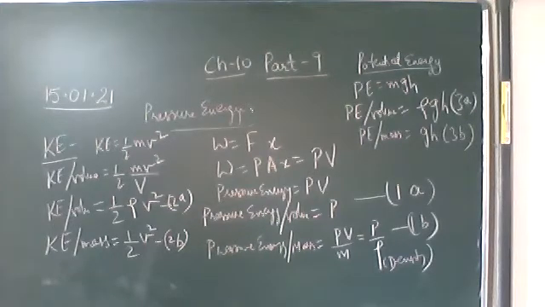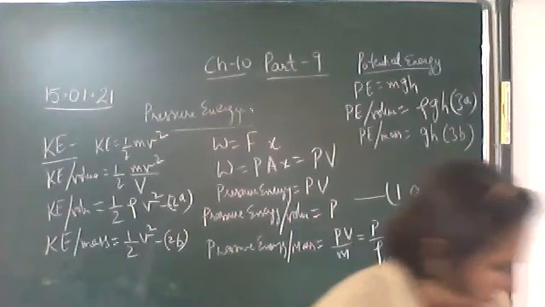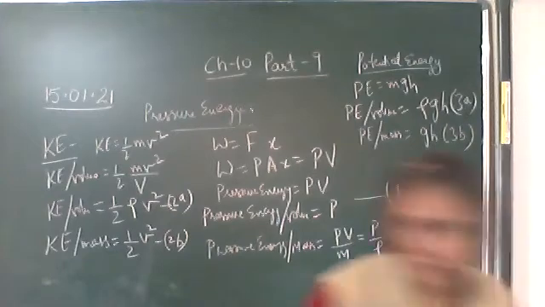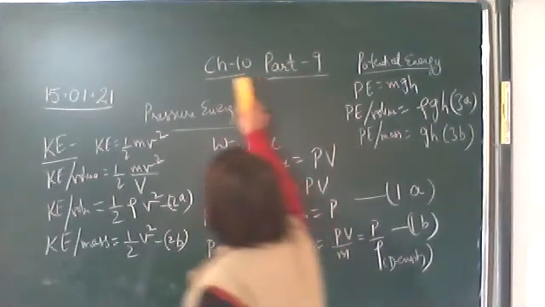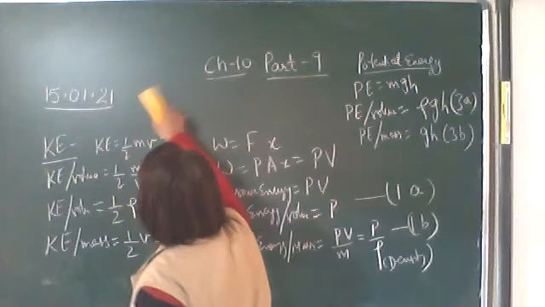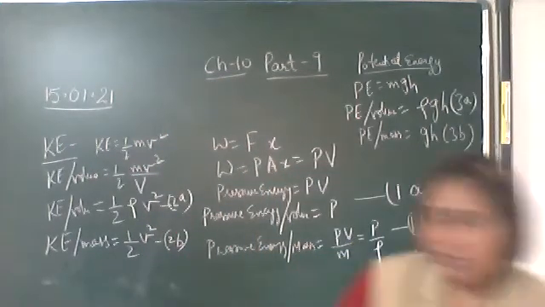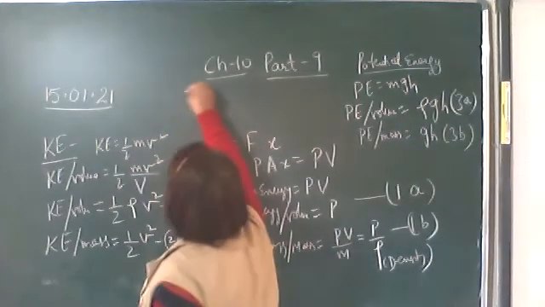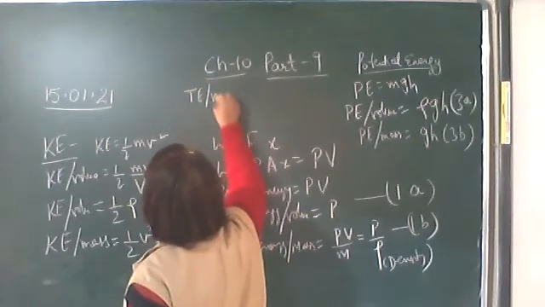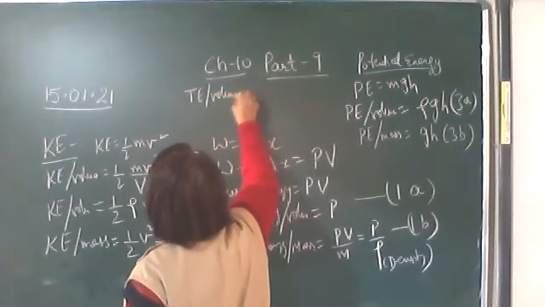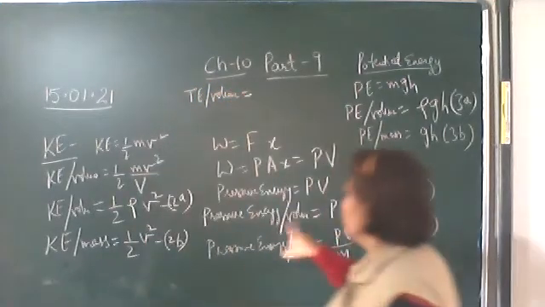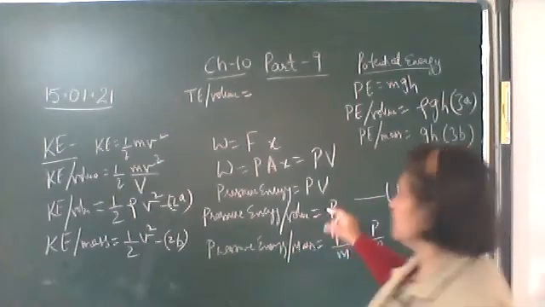And the total energy per unit mass, you will add all the B equations: 1B plus 2B plus 3B. So write down: the total energy per unit volume of the liquid is given by adding all the A equations.